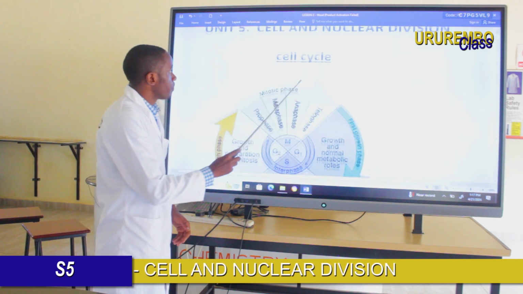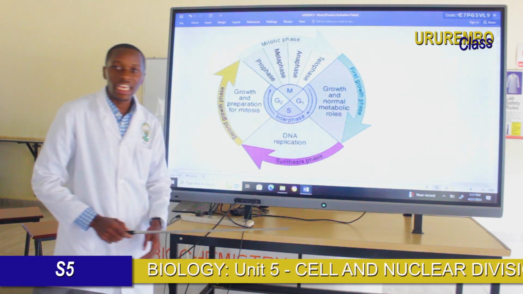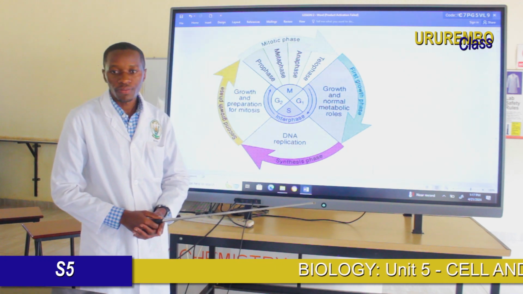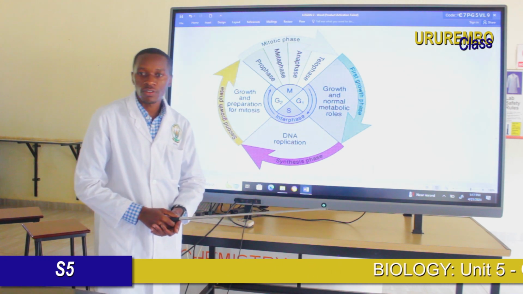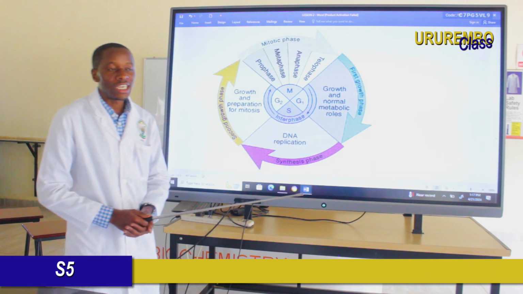Here there is a structure showing the cell cycle. This cell cycle passes through two phases: first, the mitotic phase, with cytokinesis, and the next is called the interphase.